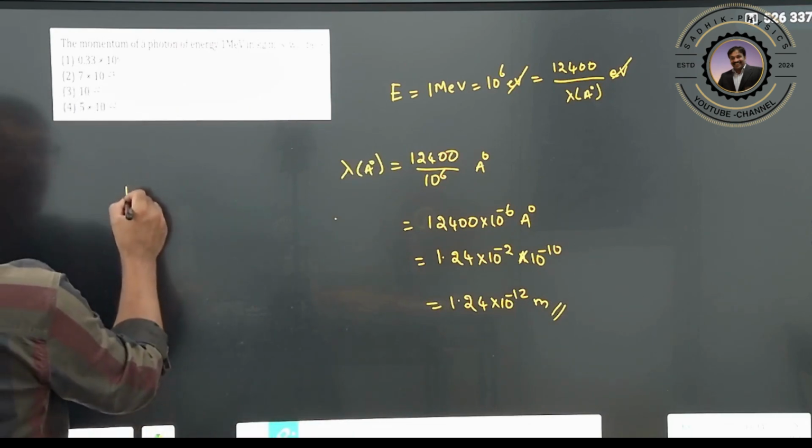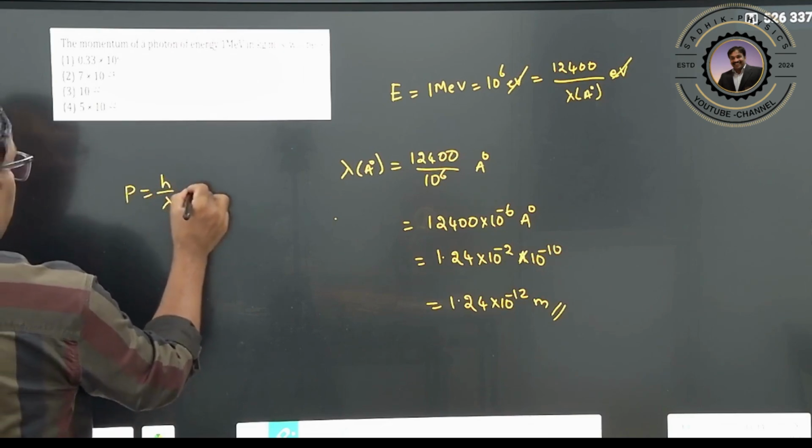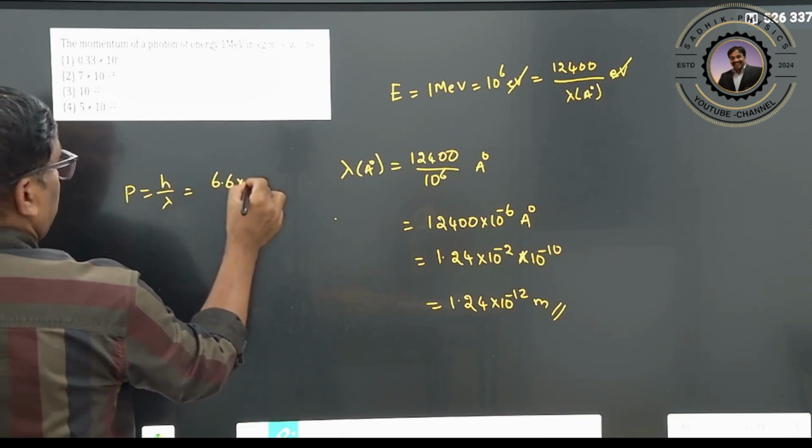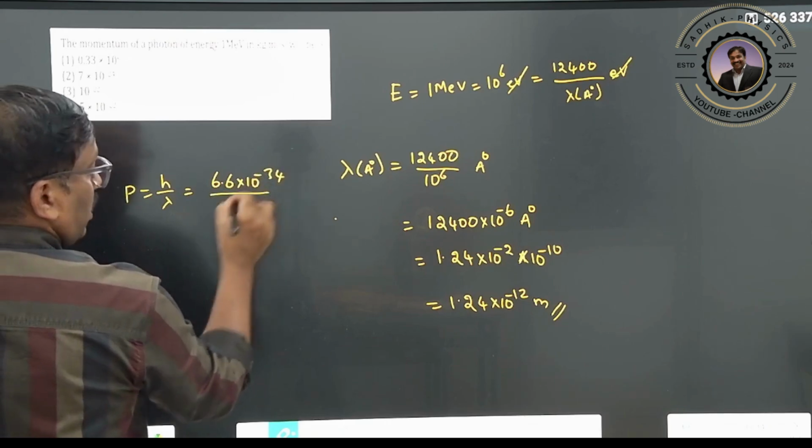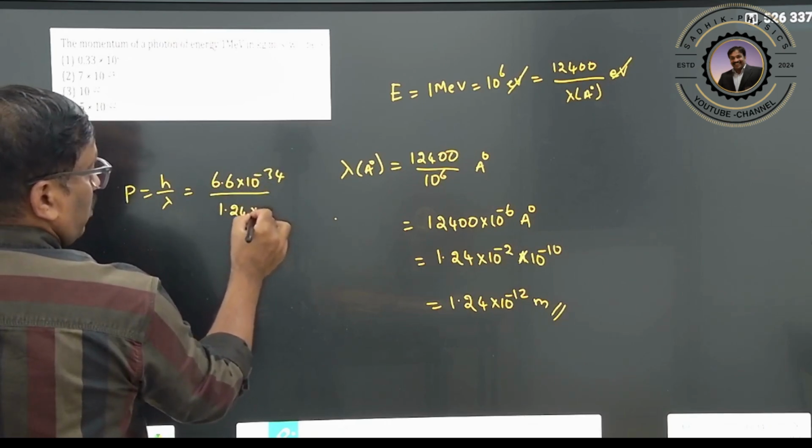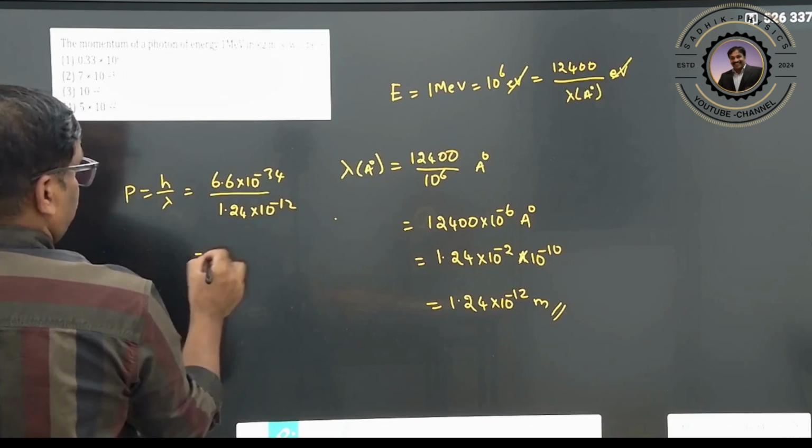So momentum can be written as h by lambda. h is 6.6 into 10 to the power of minus 34, divided by 1.24 into 10 to the power of minus 12.